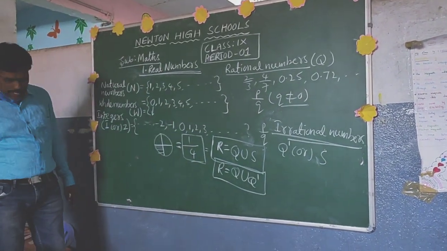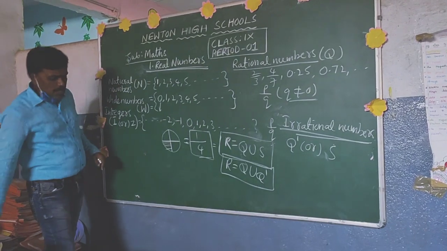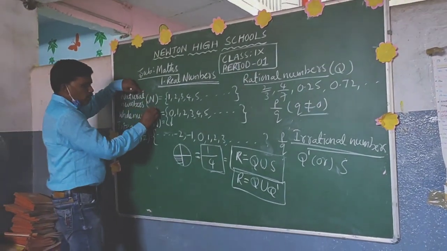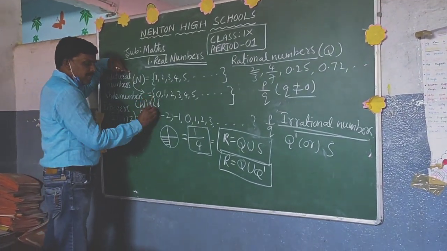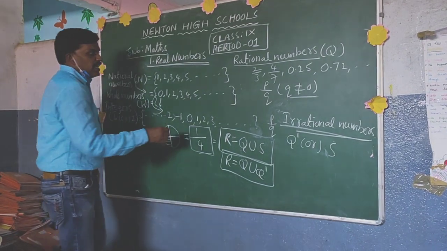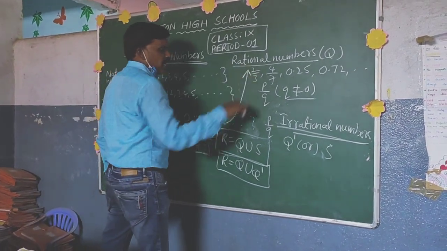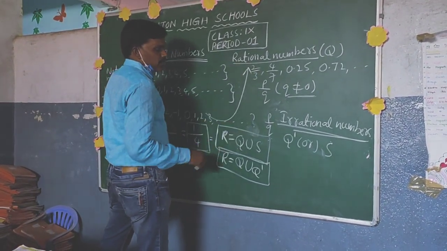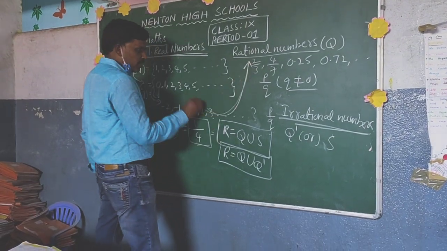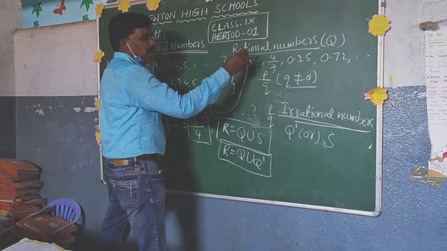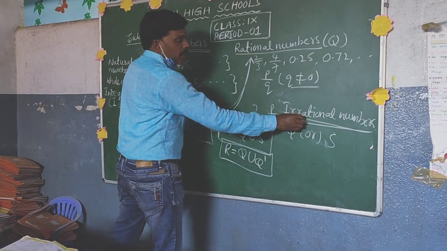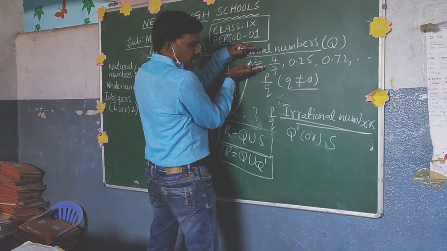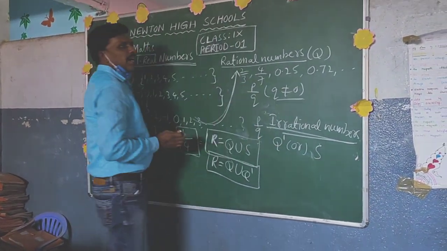So I'll give one diagram based on that. Here all natural numbers are there in whole numbers. Whole numbers are there in integers. Integers are there in rational numbers. So the group of these numbers are all rational numbers, and these are the separate irrational numbers. But the union of rational and irrational numbers is called real numbers.